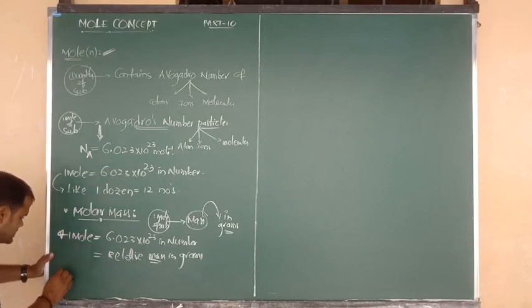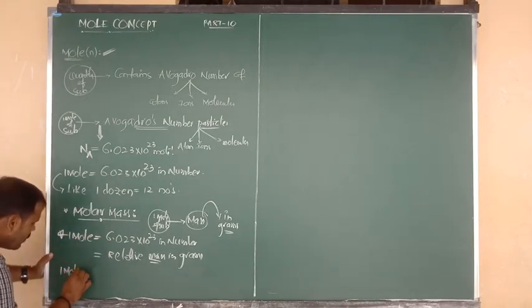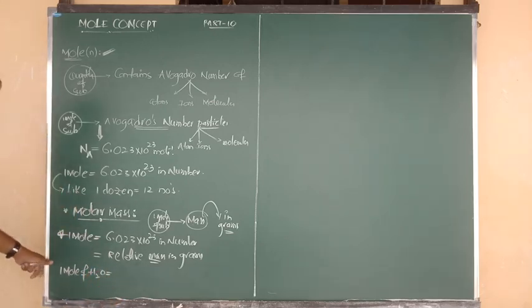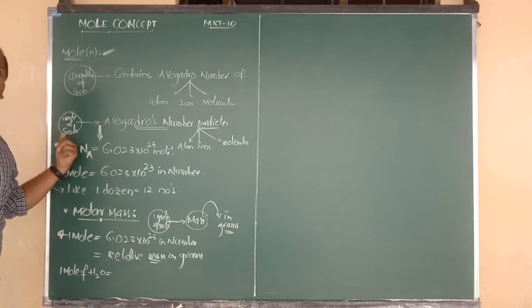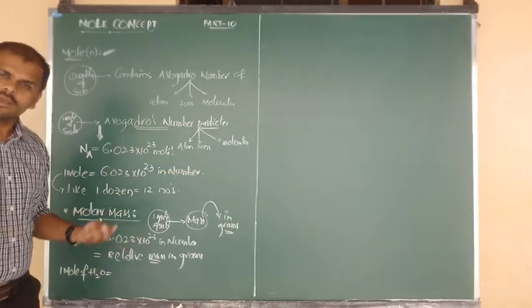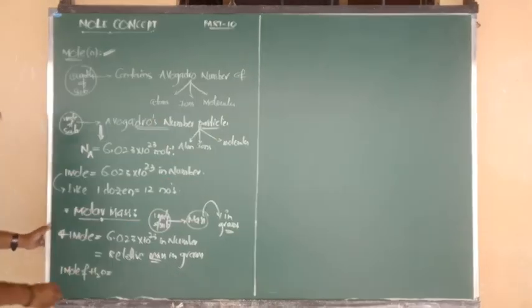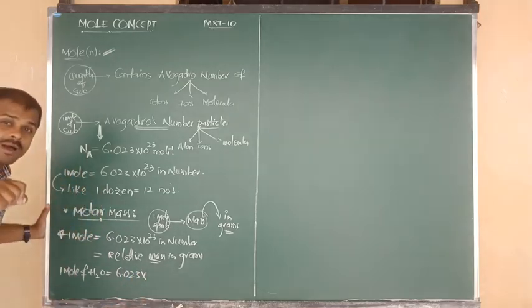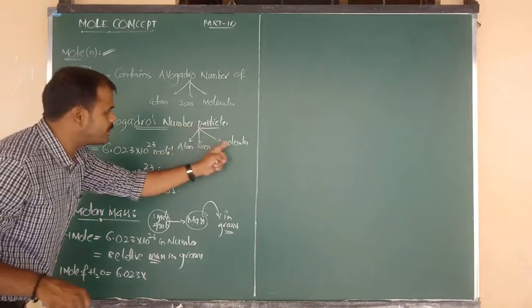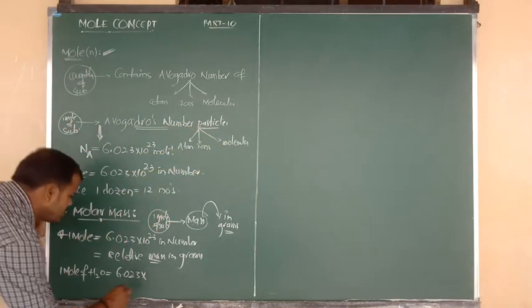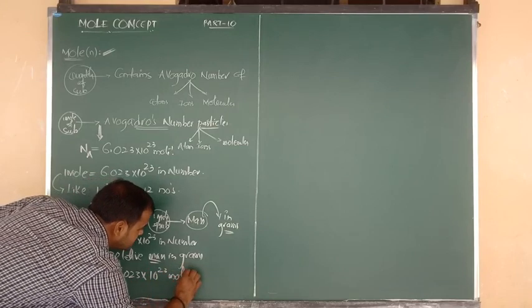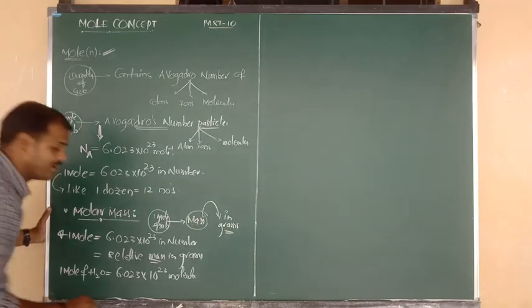So the example is, first suppose 1 mole of water. 1 mole of water. Water is nothing but a substance. So any 1 mole of a substance should contain how many molecules? Avogadro number of molecules. Means a fixed number. So 1 mole of water contains Avogadro's number of molecules, that is equal to 6.023 into 10 to the power of 23 molecules.